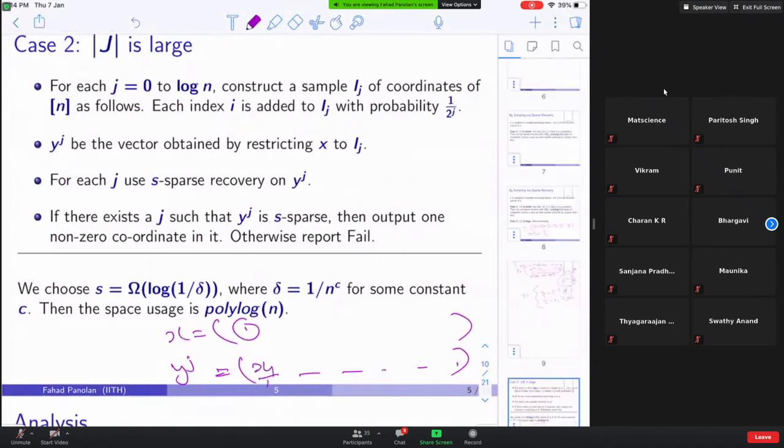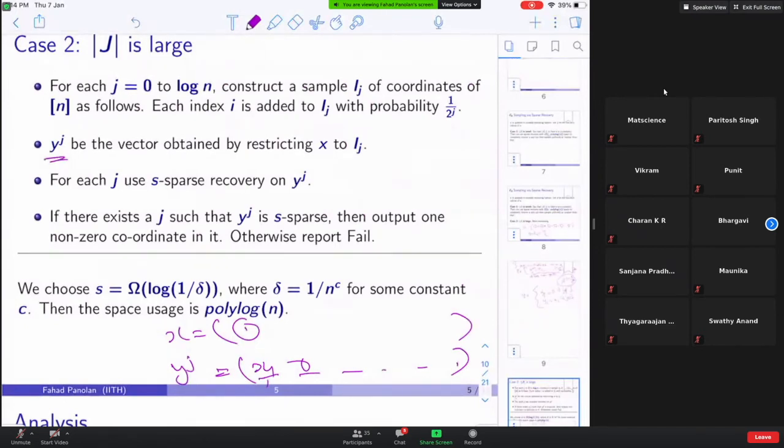you say that y_j1 is equal to x1. And if the second coin toss is tails, which happens with probability 1 minus 1/2^j, you put 0. Keep doing it. This is how you construct y_j. So you will construct y_1, y_2, and so on up to y_j.